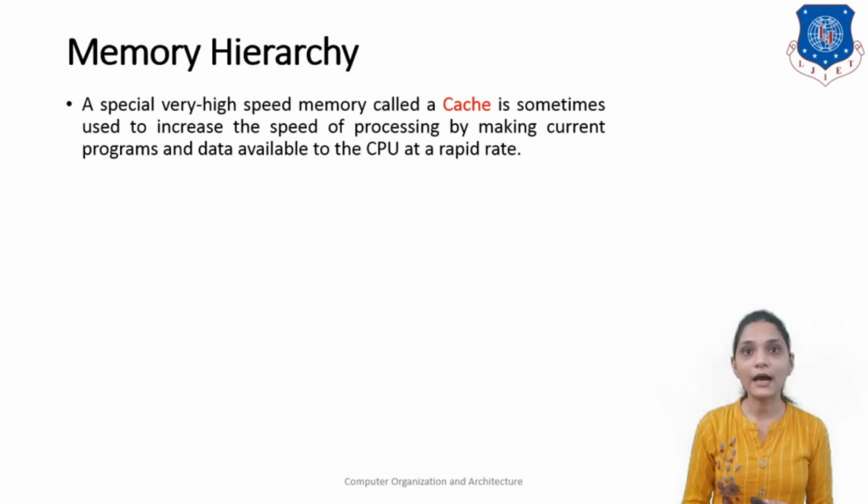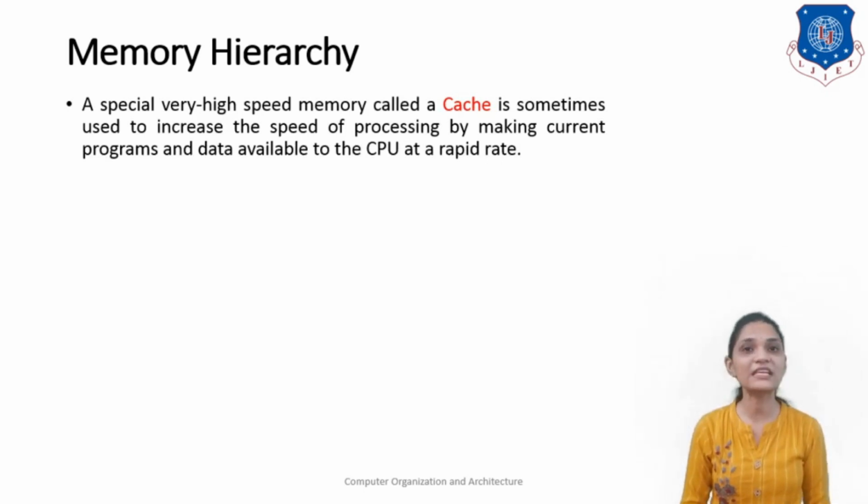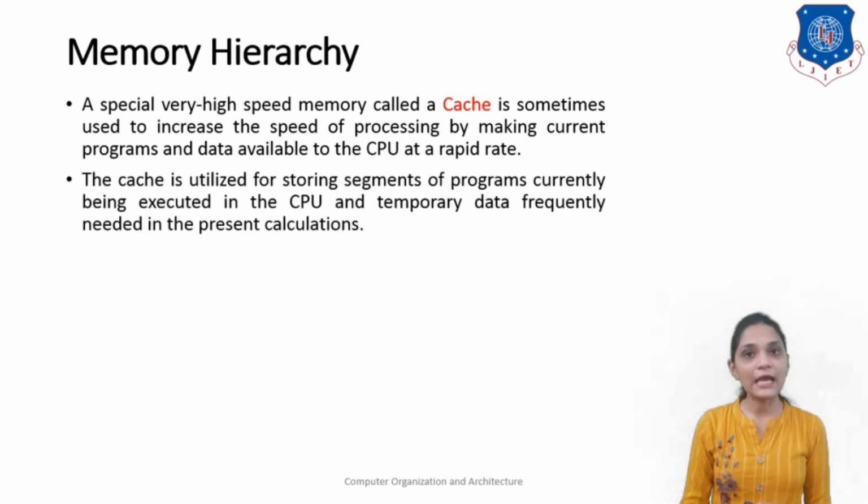A special high-speed memory known as a cache is sometimes used to increase the speed of processing by making the current programs and data available to the CPU at a rapid rate. The cache is utilized for storing segments of the program currently being executed in the CPU and the temporary data frequently needed in the present calculations.